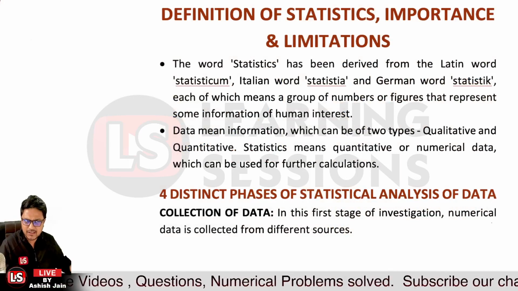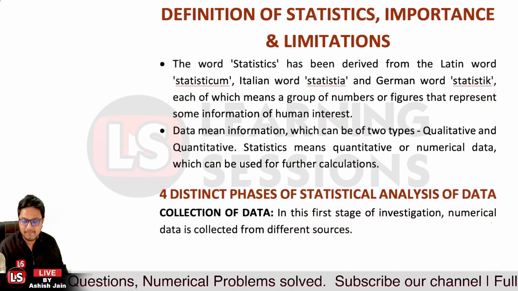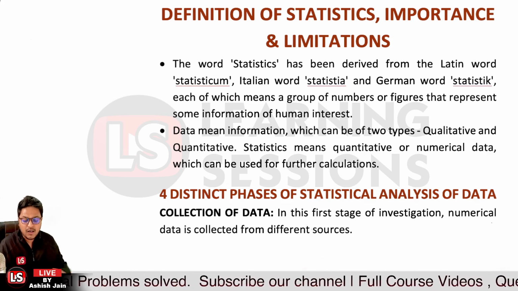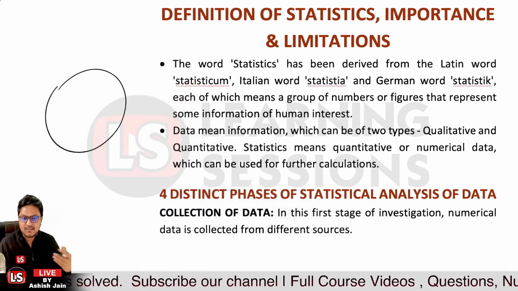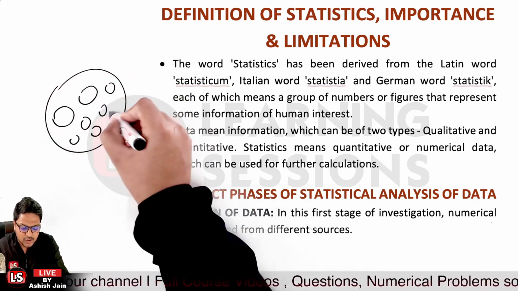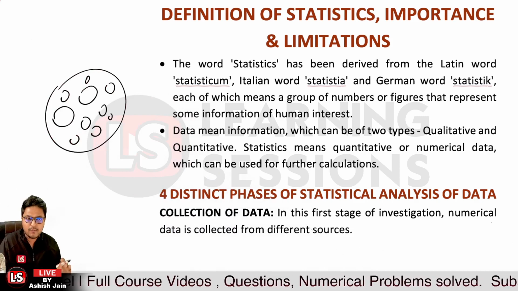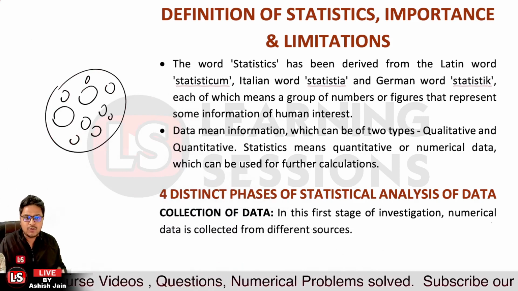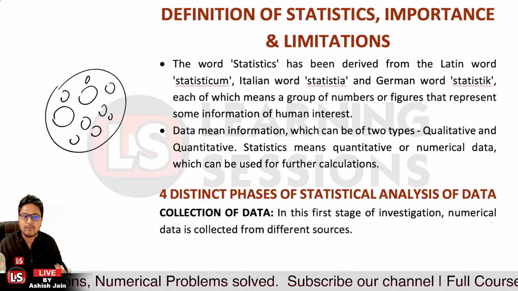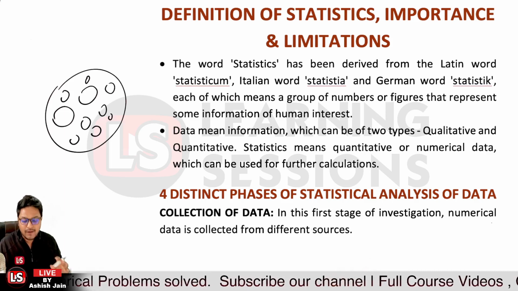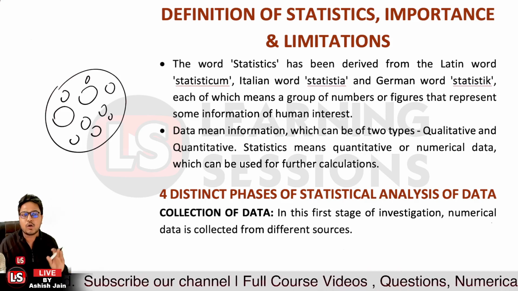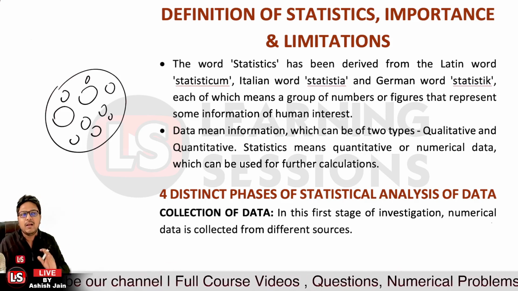It's related to the definition of statistics, importance and the limitation. Now what is actually statistics? Statistics is related to data. When we get some data, or let's say we have some information with us, we want to get a relationship between this data and form groups. So data means information, and it can be of two types: qualitative data or quantitative data. When we talk about statistics, we are talking about quantitative data, not qualitative data. So let's learn about it.